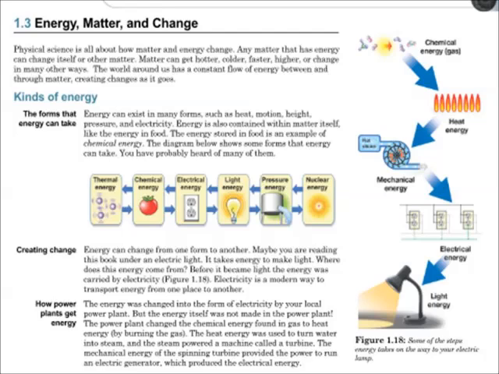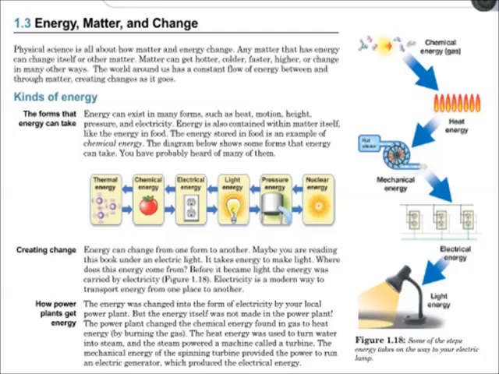Energy, matter, and change. Physical science is all about how matter and energy change. Any matter that has energy can change itself or other matter. Matter can get hotter, colder, faster, higher, or change in many other ways. The world around us has a constant flow of energy between and through matter, creating changes as it goes.